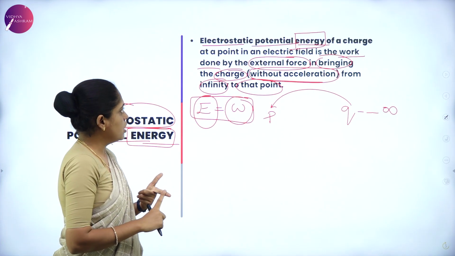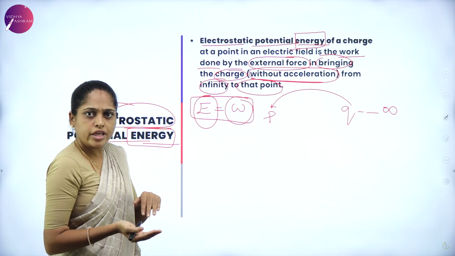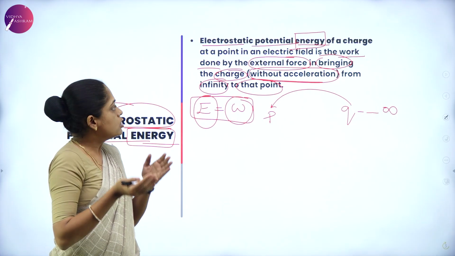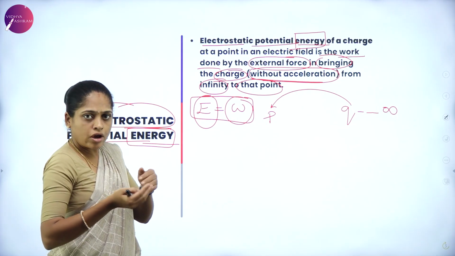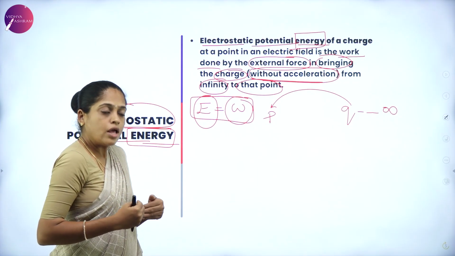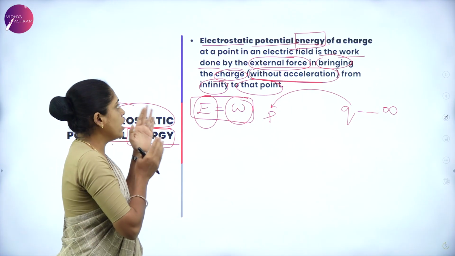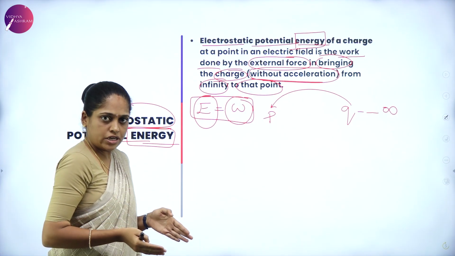Just remember the energy. Energy itself is equal to work done. You know the definition of work done, that is force into displacement. So what displacement here? We are going to displace the charge from infinity to a point without accelerating. Then that work itself is equal to electrostatic potential energy.